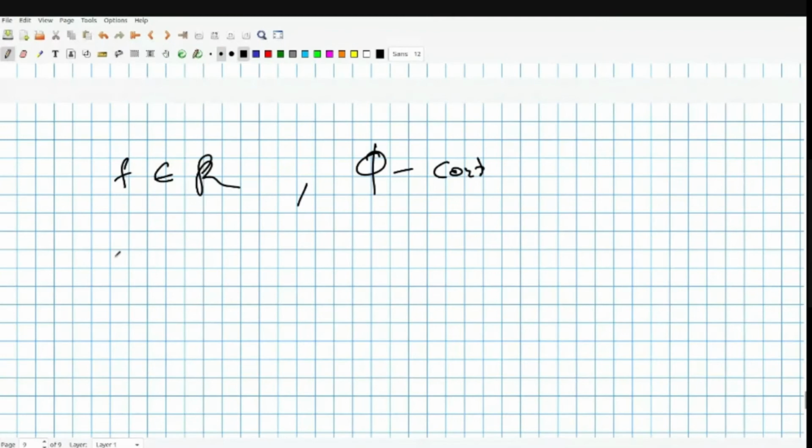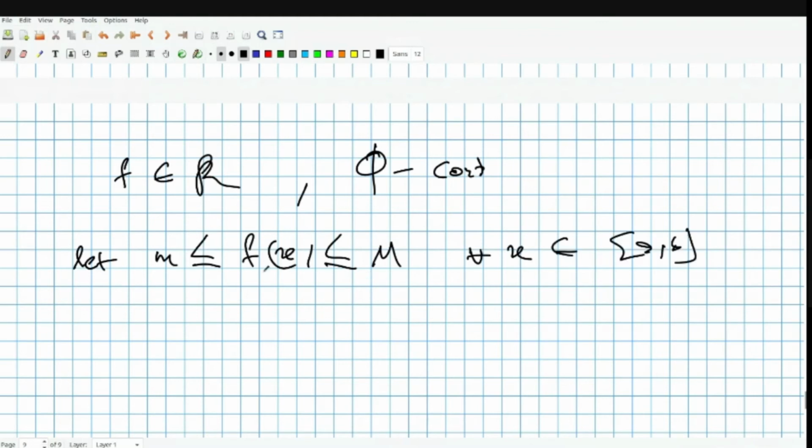Then assume the bounds of f to be this: let small m less than f(x) less than capital M for every x in [a,b]. So f is bounded, and small m and capital M are the bounds. And let phi be continuous in [m, M].